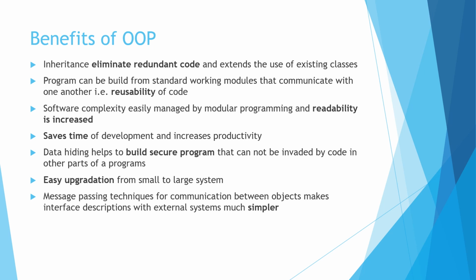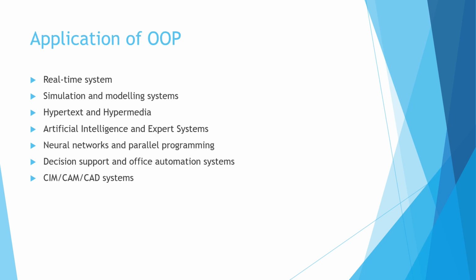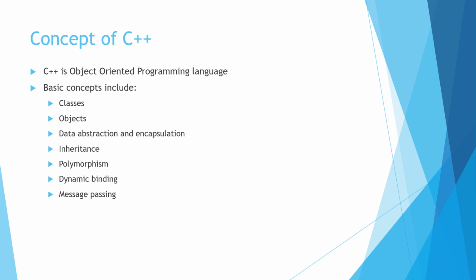Features like data hiding help to build a secure program. Also, we can easily upgrade a small program to a larger system. Message passing provides communication between objects and makes the system simpler. Applications of object-oriented programming: some of the applications are enlisted over here, such as real-time systems, simulation and modeling systems, hypertext and multimedia, AI, that is artificial intelligence and expert systems, neural networks, and many more.